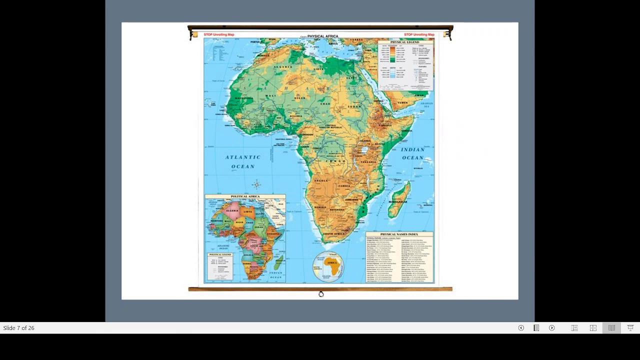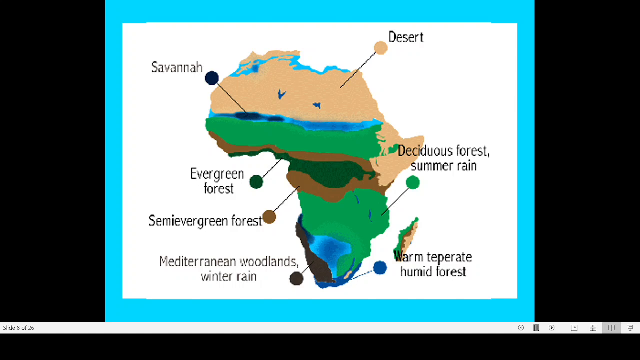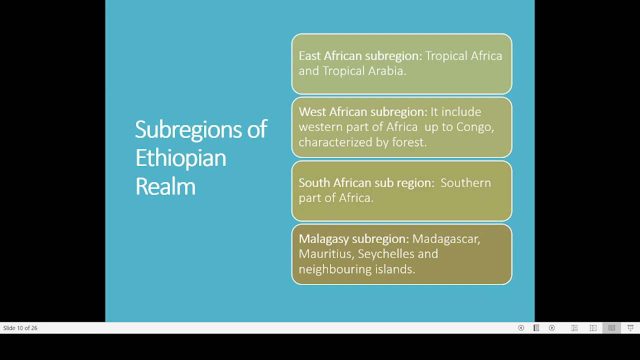Now we are going to the second portion, that is the sub-regions. We will understand what the major sub-regions of the African or Ethiopian realm are. One is the East African sub-region. The East African sub-region includes tropical Africa and tropical Arabia. So, tropical Africa plus tropical Arabia.